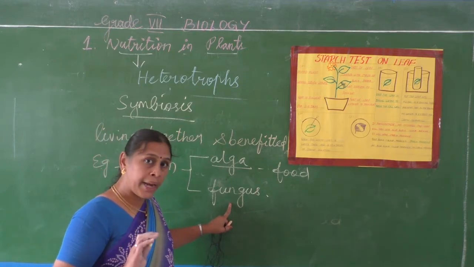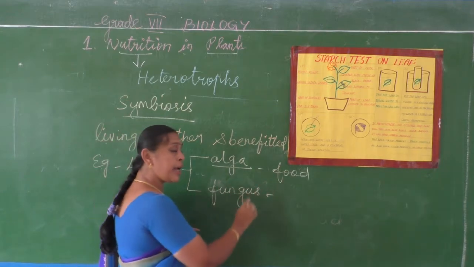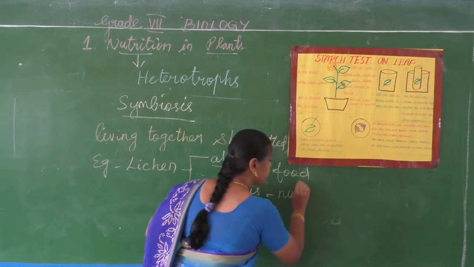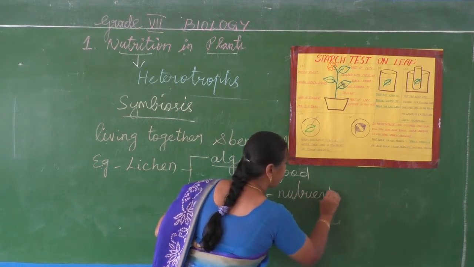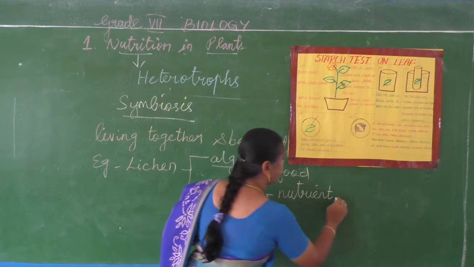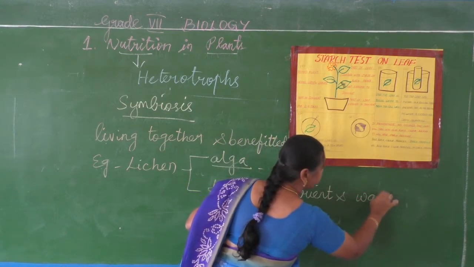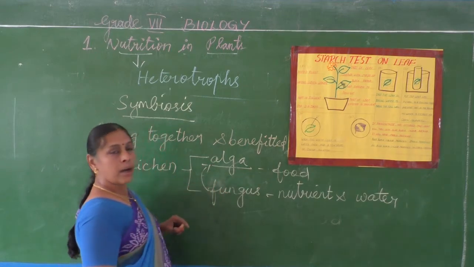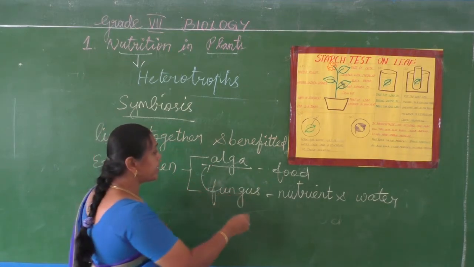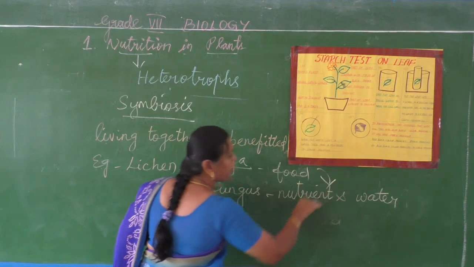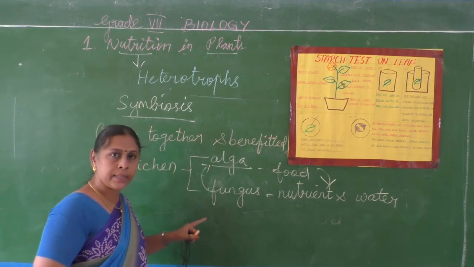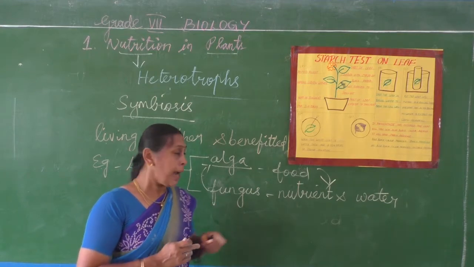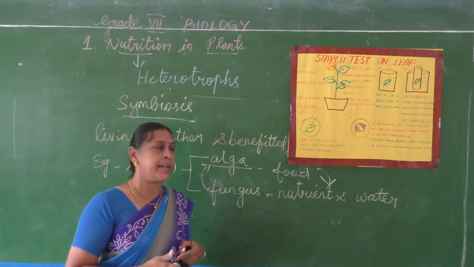But what could they do? They could absorb the nutrients and water from the soil, and it will be provided to this alga. In return, the alga will provide food to this fungus. So both are helping each other and both are getting benefited.